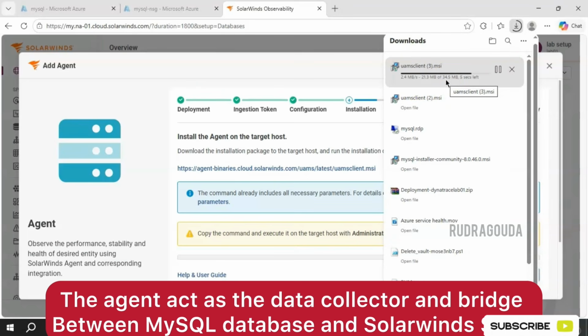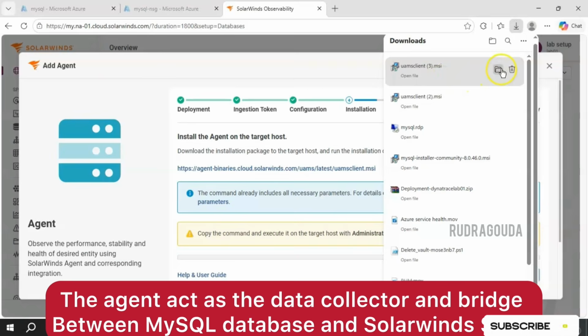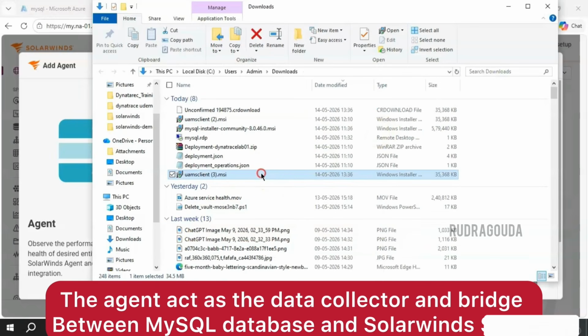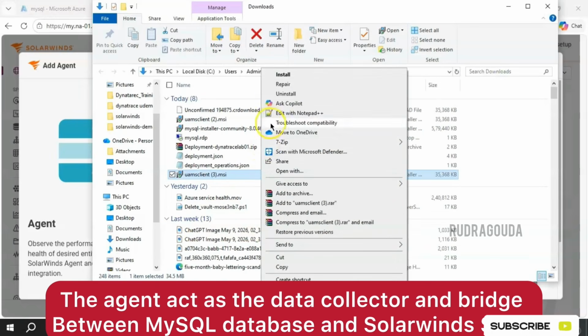Once the download is completed successfully, we need to copy this one and go to the host or server where we want to do the database monitoring and run this particular .msi file. This is related to the SolarWinds agent. Okay, we need to run this one. Let's wait for a few seconds to download this one. Yeah, it is completed. Go to the file and copy this one.